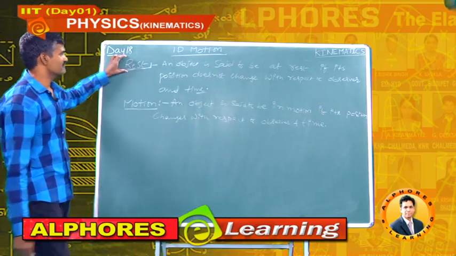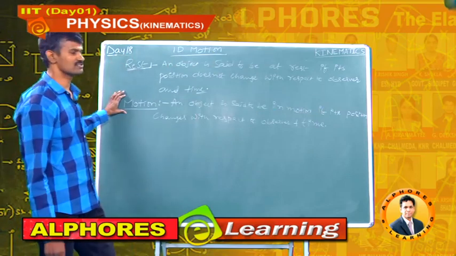So this is the basic definition of rest and this is the basic definition of motion.